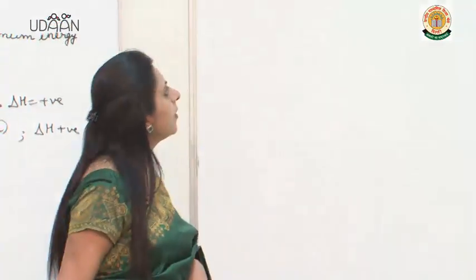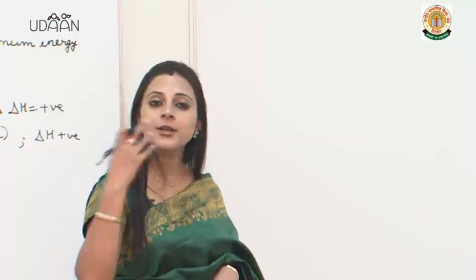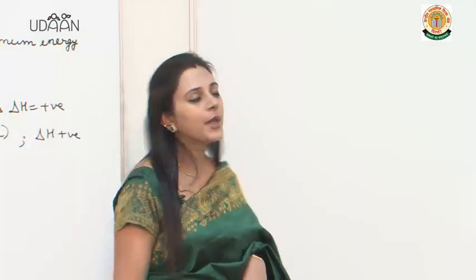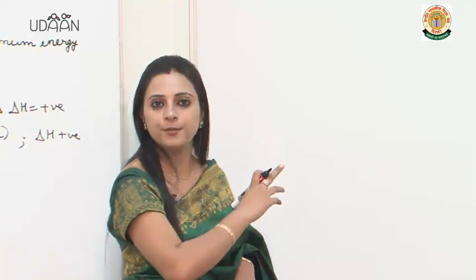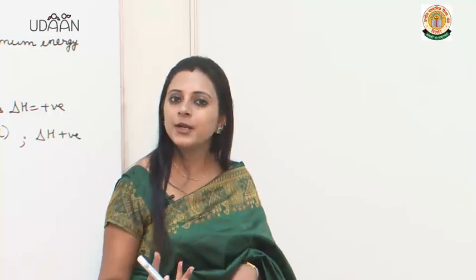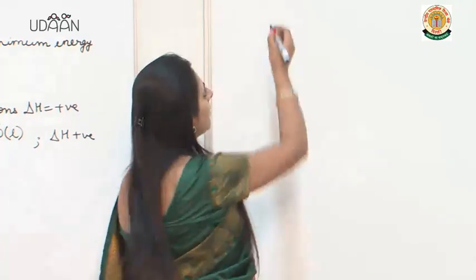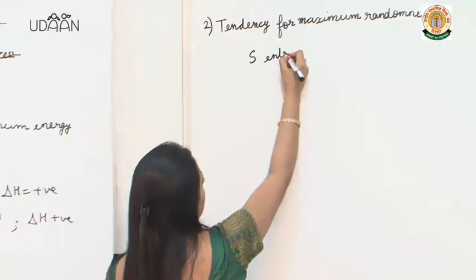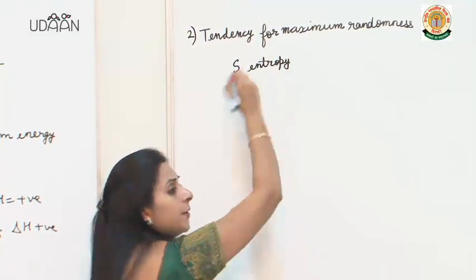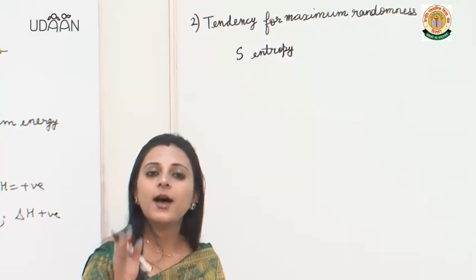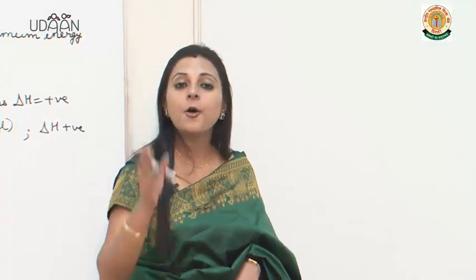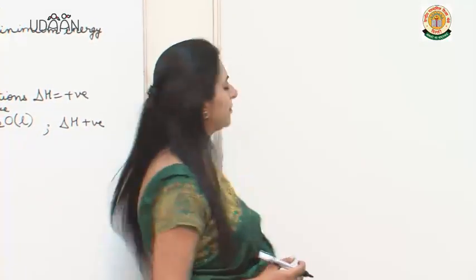So that means for the reactions in which the energy factor is not working, the randomness factor will work. And what is this randomness or disorder of the system? It is known as entropy and it is denoted by S. So that means if a reaction is spontaneous, either it is enthalpy driven, that is it has minimum energy, or it is entropy driven, that means it has maximum entropy.